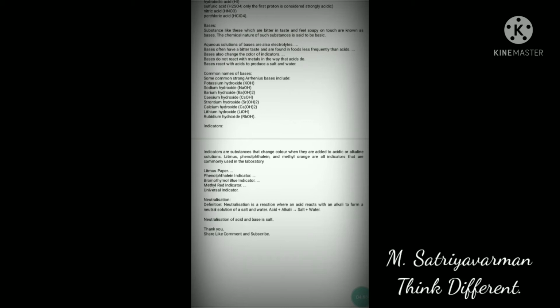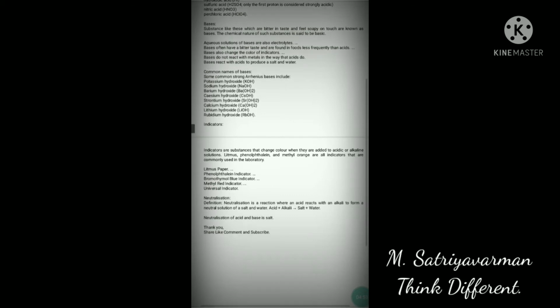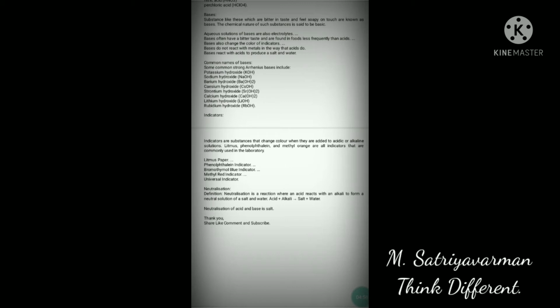And the fifth point is bases react with acids to produce salt and water. Acid reacts with base and we get salt, carbon dioxide and water, and bases react with acid to produce salt and water. These are some properties of bases.